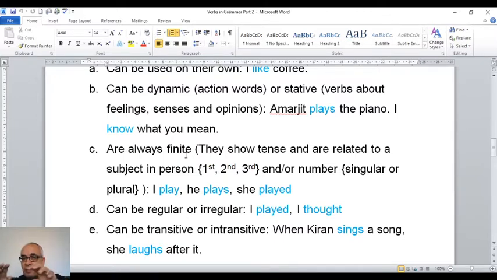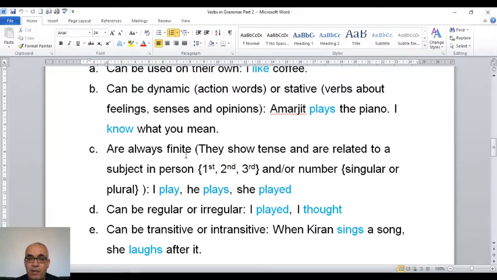They agree. But if the subject is he, the verb is goes. Subject and verb have to agree. They agree in person. If it is I, first person, the verb is go. If it is second person, you, it should be go. If it is third person, like he, it should be goes.